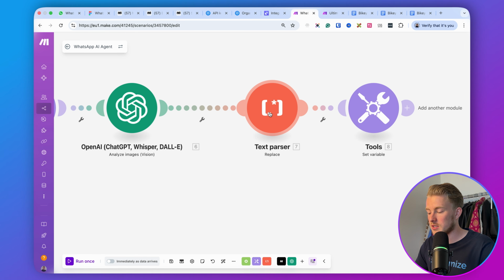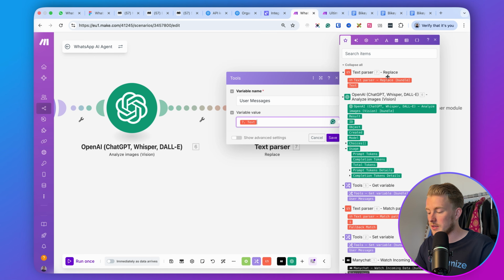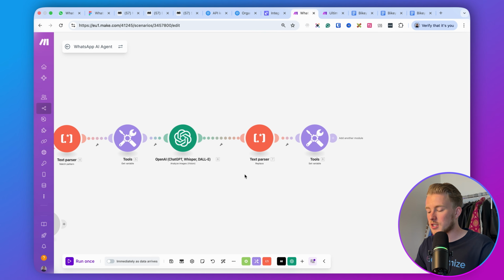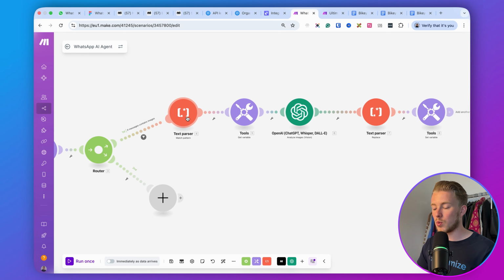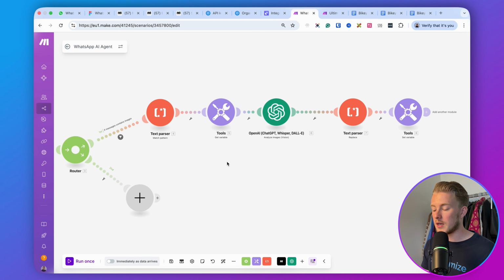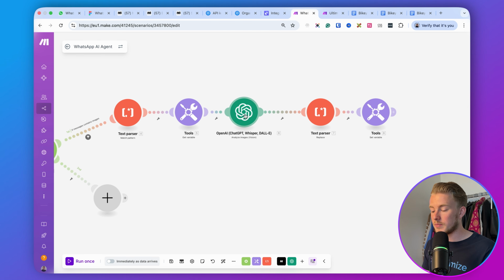So basically from this thing, we get a text back. That's what we'll use over here, right? So this is basically how that works. So basically this will find any image URL. Then we get again the variable, right? Then we describe the image. We replace the image URL with the description of the image, and then we update the user messages variable, right? So that's basically how this works for images.